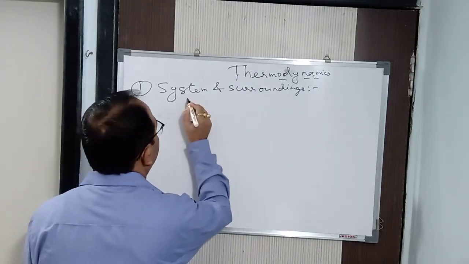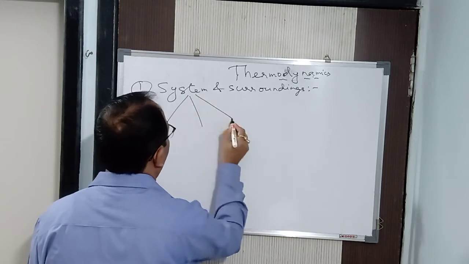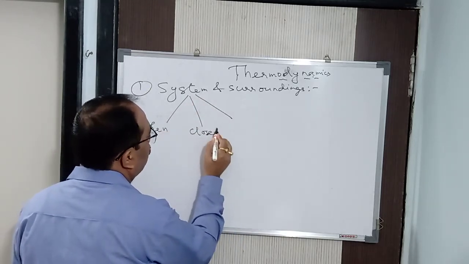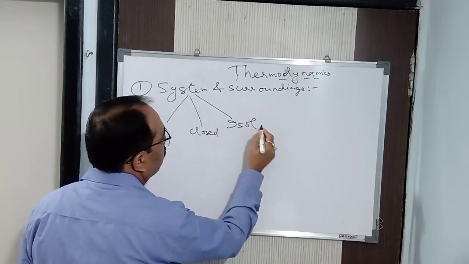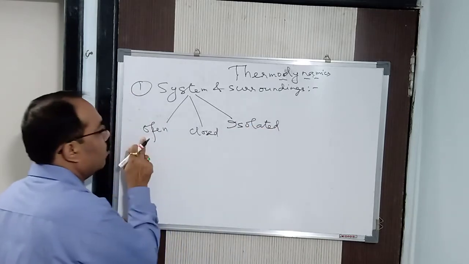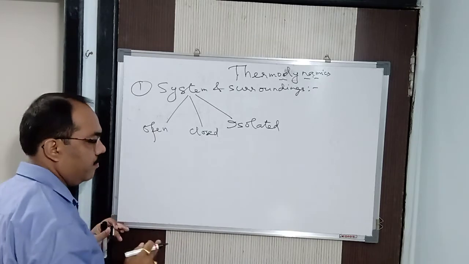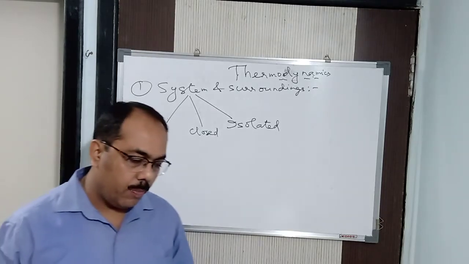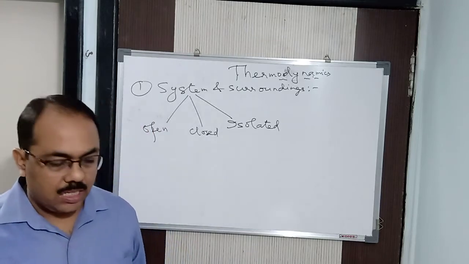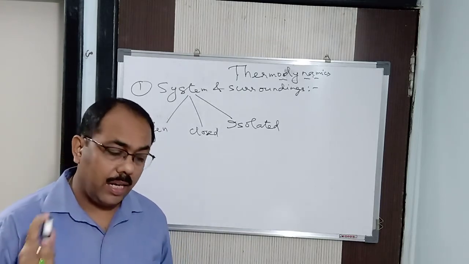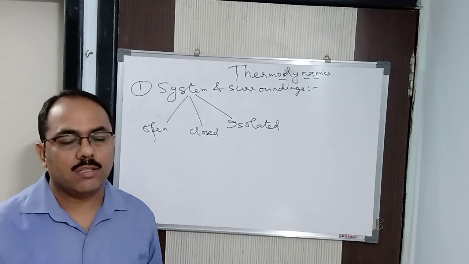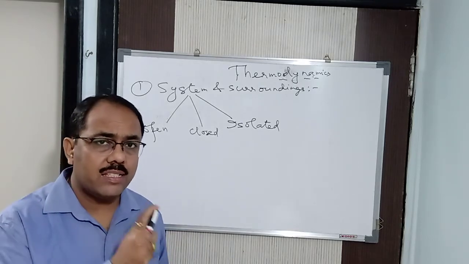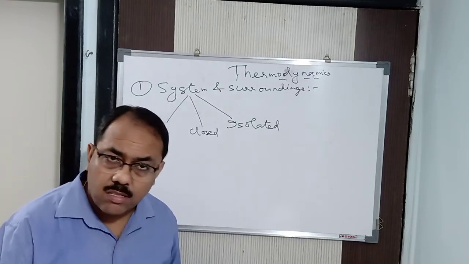That is, a system is of three different types, we can say. One is your open system, another is your closed system, and the third is your isolated system. Open, closed, and isolated system. Now, what is an open system? A system is said to be an open system if it can exchange both matter and energy with the surroundings. If it can exchange both matter as well as energy with the surroundings, that is called an open system.